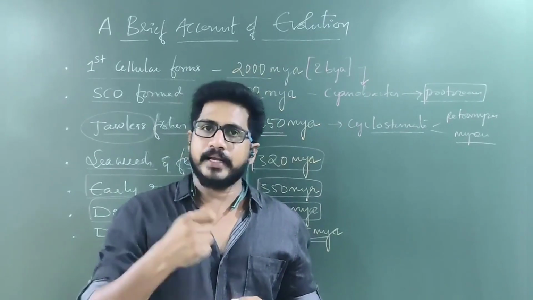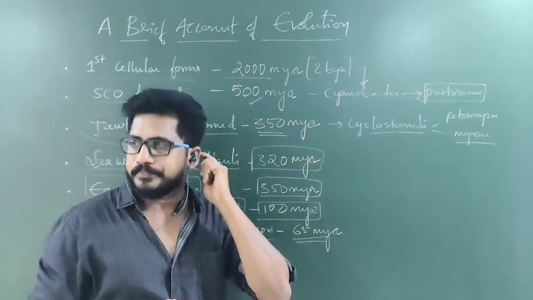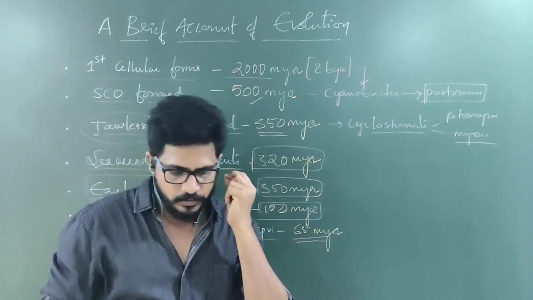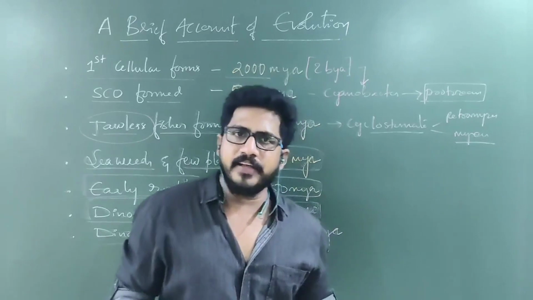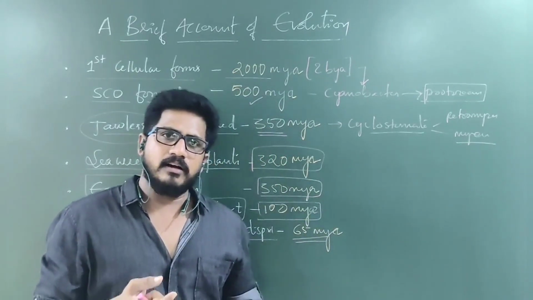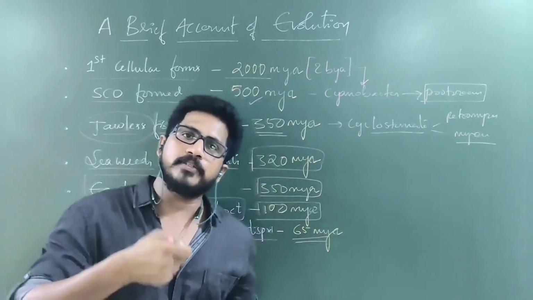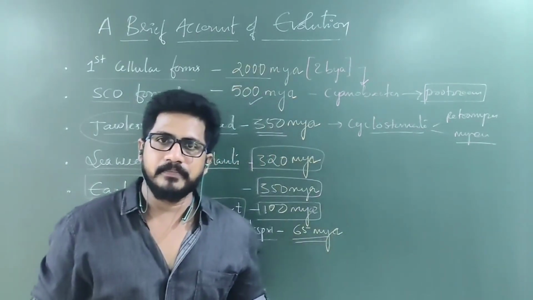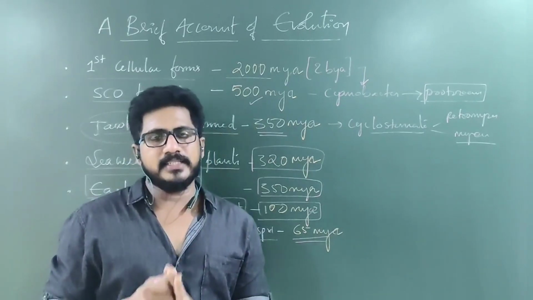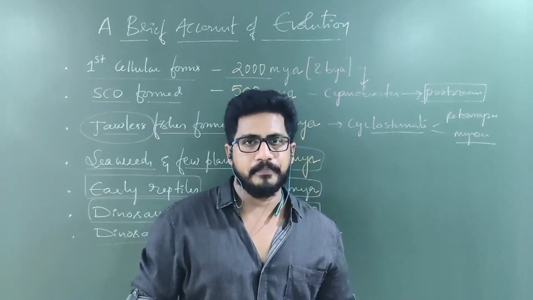That is called a connecting link. Example: the duckbill platypus, Ornithorhynchus, that is living, but it has the character of laying eggs. This is a reptile character, but it is able to produce milk just like a mammal, so it is a connecting link. Proterospongia is a connecting link between Protozoa as well as Porifera.